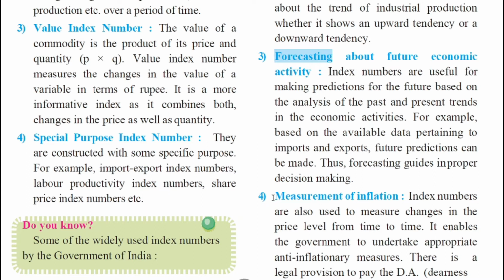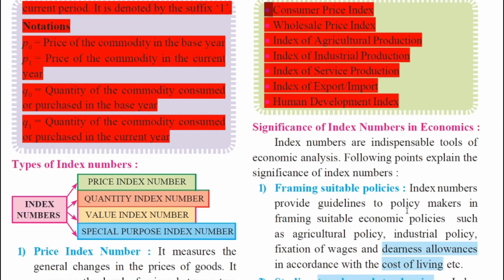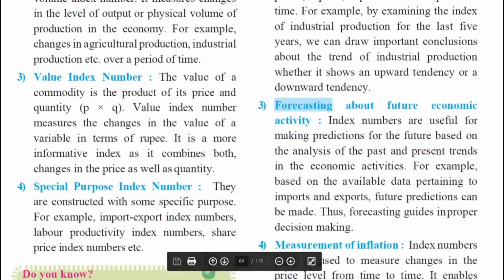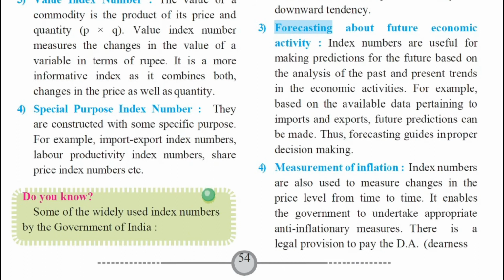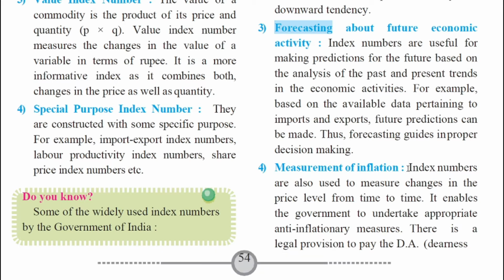Moving further, my dear students, measurement of inflation. Let us understand this point again. Significance of index number. Index numbers are also used to measure changes in price level from time to time. My dear students, understand it is very essential to clearly understand that forecasting and measuring inflation is one of the important parts. Anti-inflationary measures are very important for the government to take.